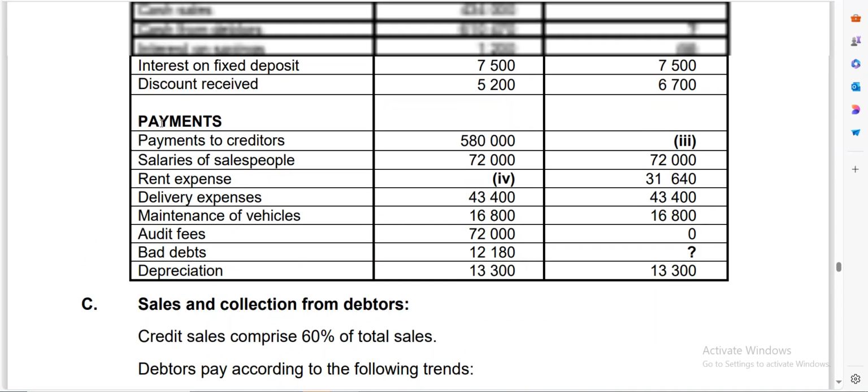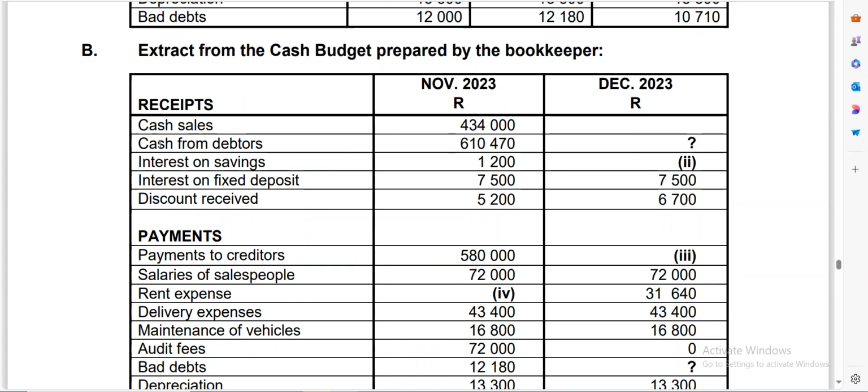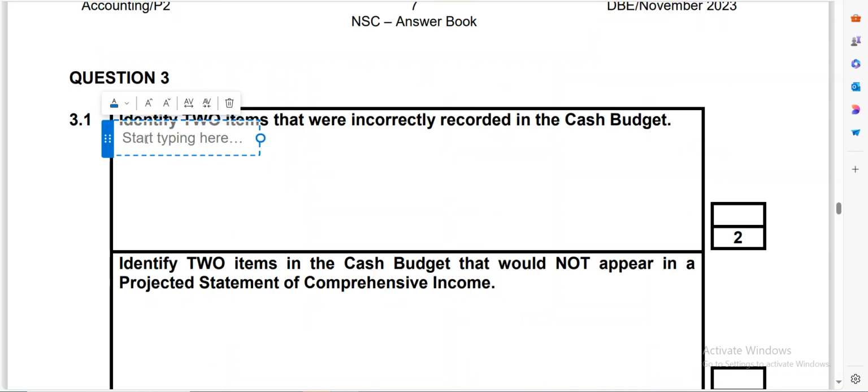And if you look at this, let's start with the receipts section. If you look at this, we have discount received. Discount received, there's no cash involved, so it's not supposed to be in the cash budget. So that's number one that you're going to write. So write discount received,